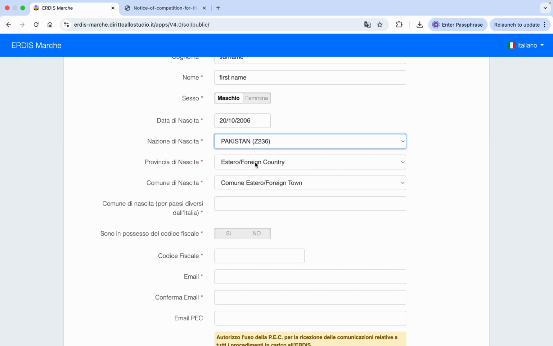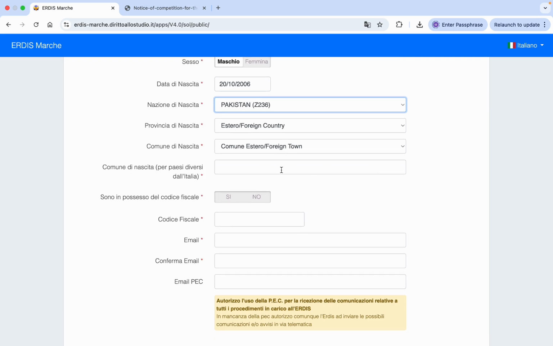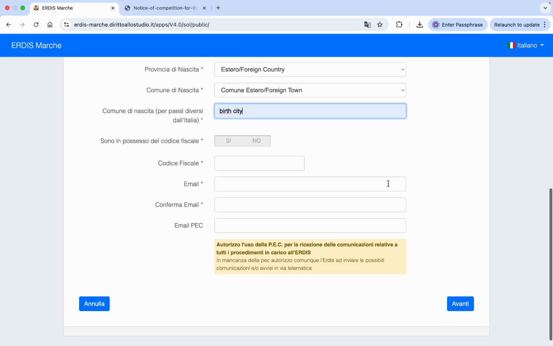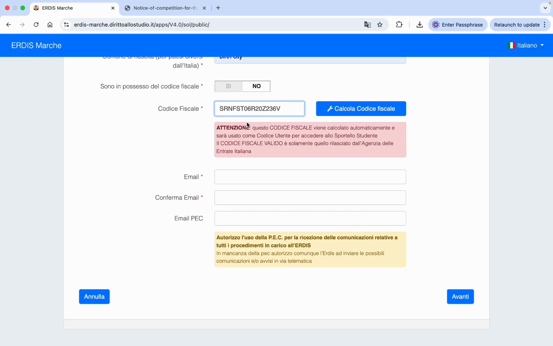Then this will automatically be detected as a foreign country and your home town is also a foreign town. And then here you need to write the city where you were born, your birth city. And then if you already have codice fiscale, which is the Italian code, then you need to click on C. If you do not have codice fiscale, then you need to click on no, and it will be automatically calculated. This code is calculated based on your name, surname, date of birth, gender and your country.